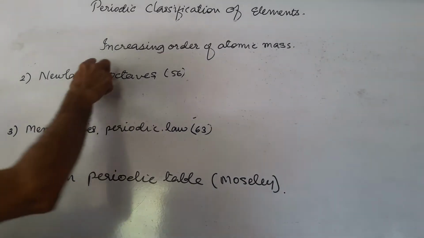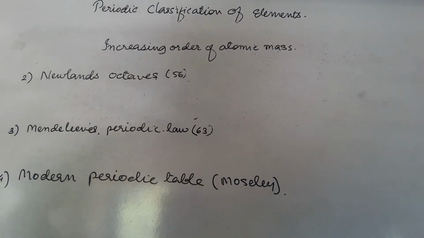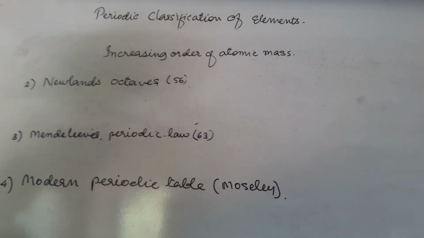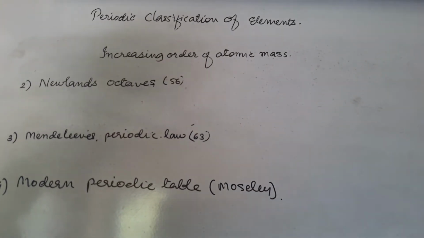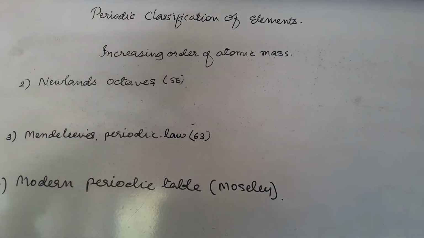This statement is very important for all these three scientists. He found that every eighth element has properties similar to the first one. During his time the inert gases were not discovered, and that's why every eighth element has a similar property.